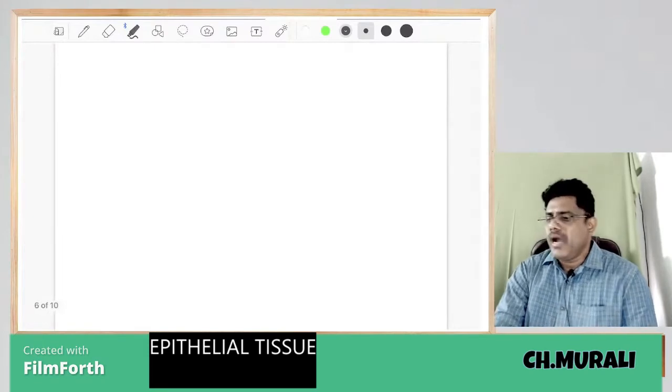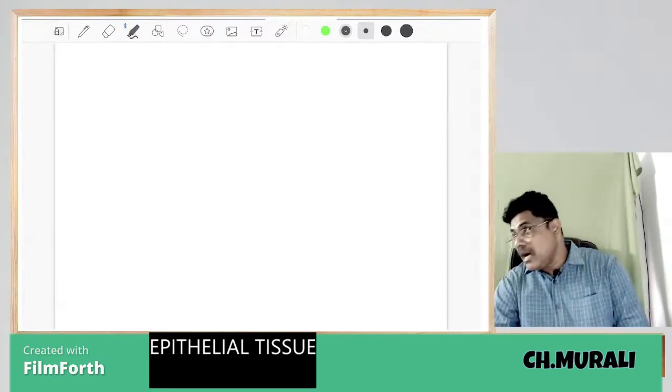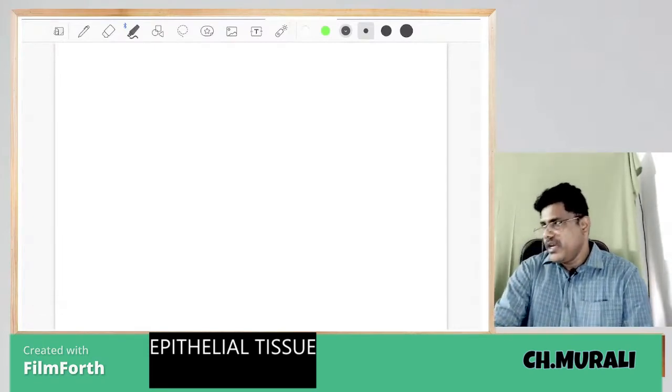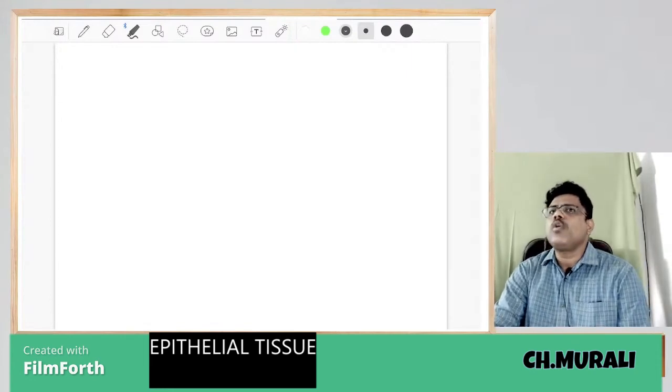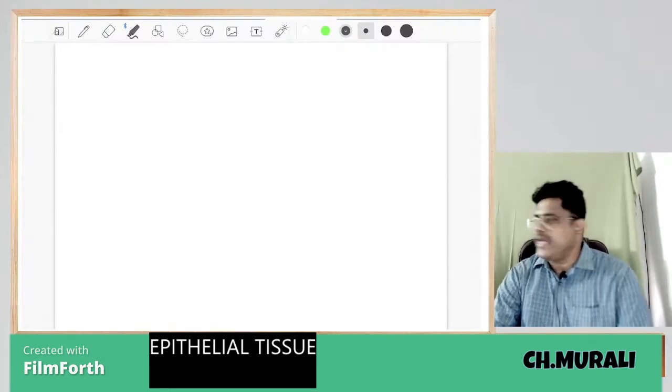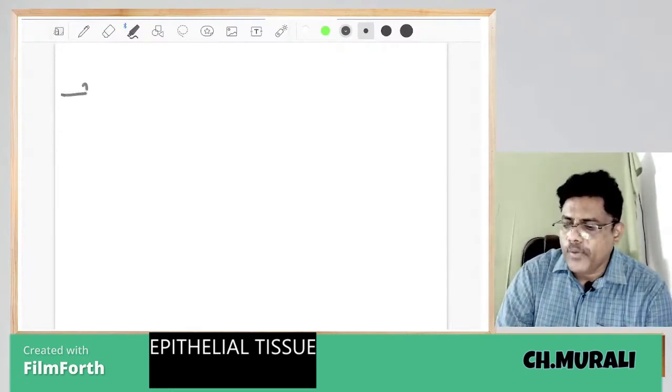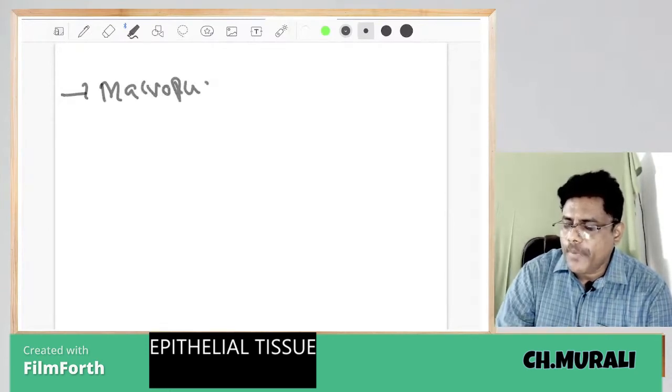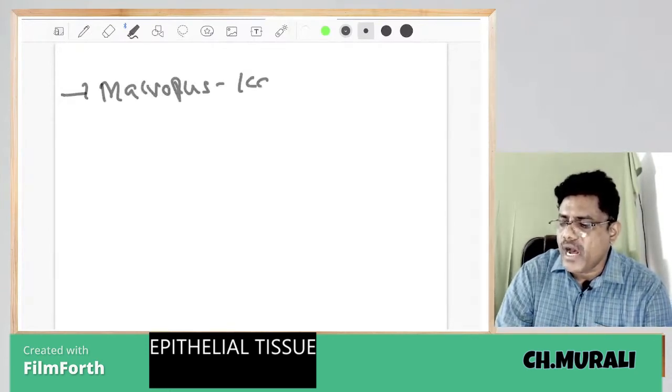Now going to the examples of mammals. In your NCERT textbook, so many examples are there. First example is Macropus. Macropus is commonly known as kangaroo.